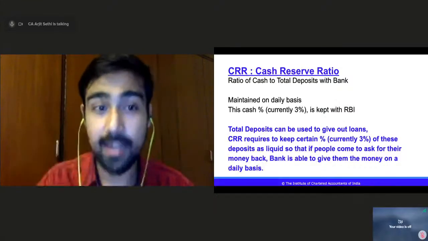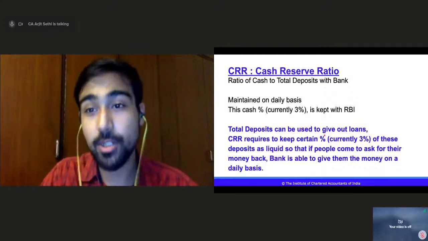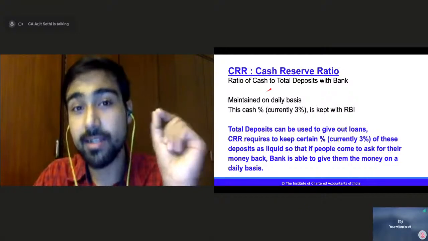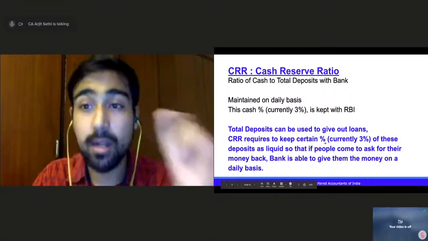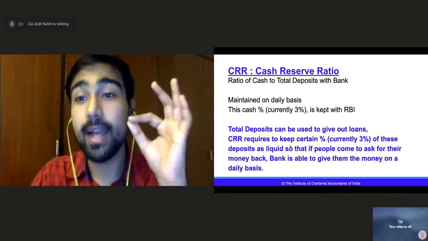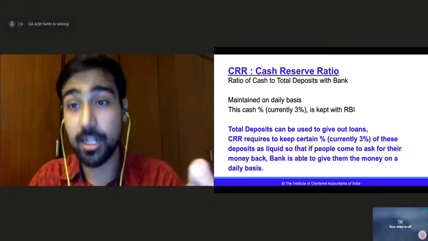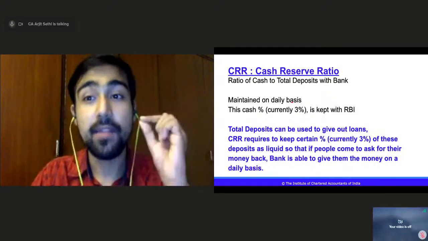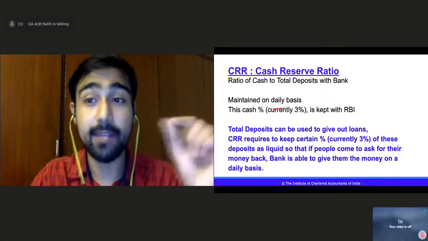So total deposits can be used to give out loans, like we discussed. CRR, cash reserve ratio, requires keeping a certain percentage of these deposits as liquid in the form of cash, right? This has to be maintained on a daily basis.